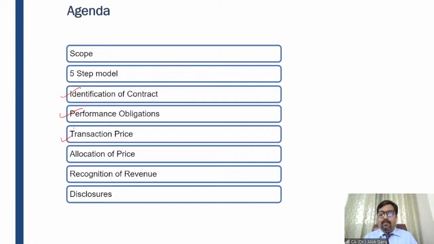So you need to estimate the variable consideration, and while estimating it, you need to consider all the constraints, that is, all the limitations and obstacles, okay? And you need to be doubly sure that whatever I am recognizing, there must not be a significant reversal in the revenue going forward, okay?